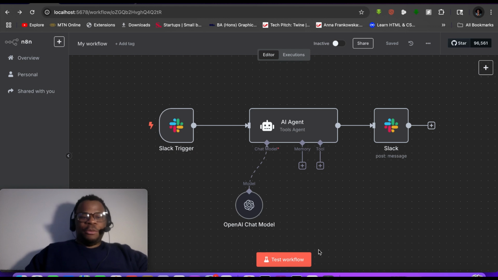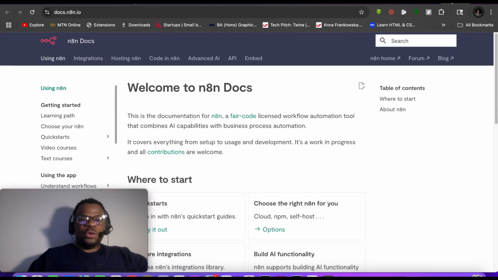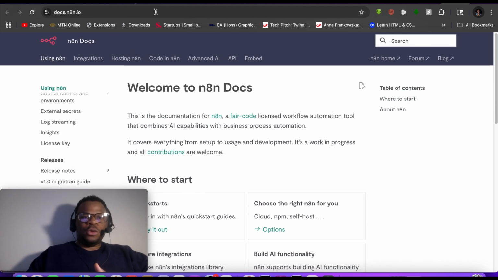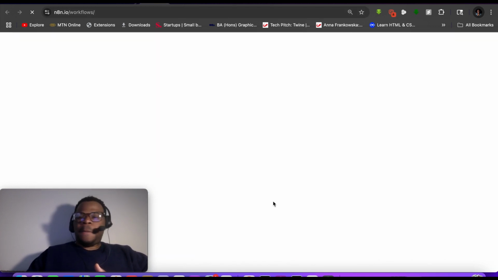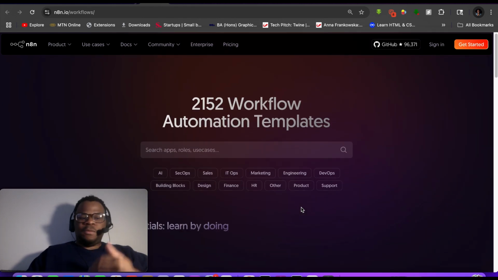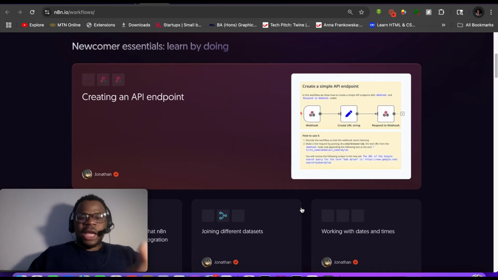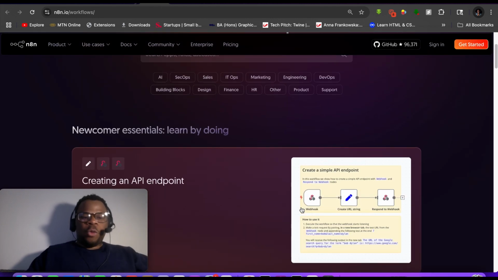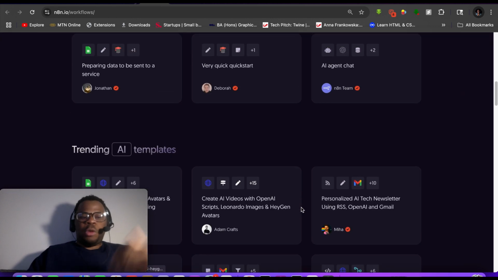So today I'm going to be doing an n8n automation project. n8n is a new technology that is being used to do a whole lot of automation. In case you have workflows and you really don't want to implement them by yourself every single time, n8n helps you do that. It helps you create a trigger, and that trigger starts the workflow, and then the workflow proceeds and gets completed. So it's doing so much right now.